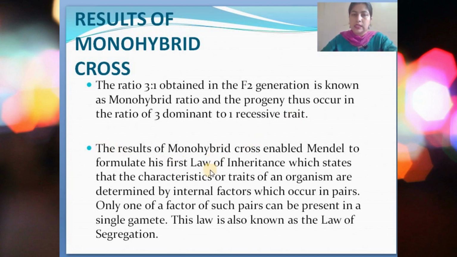Next, the results of the monohybrid cross enabled Mendel to formulate his first law of inheritance. We didn't talk about the law of inheritance till now, isn't it? So the first law of inheritance came from this monohybrid cross, and it states that the characteristics or traits of an organism are determined by internal factors which occur in pairs. Only one factor of such a pair can be present in a single gamete. This law is therefore also known as the law of segregation.